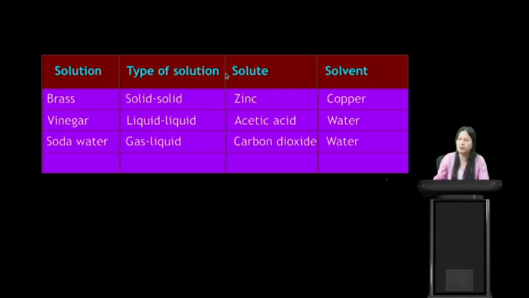The next we have is soda water. Soda water is a gas-liquid solution. Here the solute is carbon dioxide and water is the solvent. Then salt solution is a solid-liquid solution. The solute is salt and solvent is water.